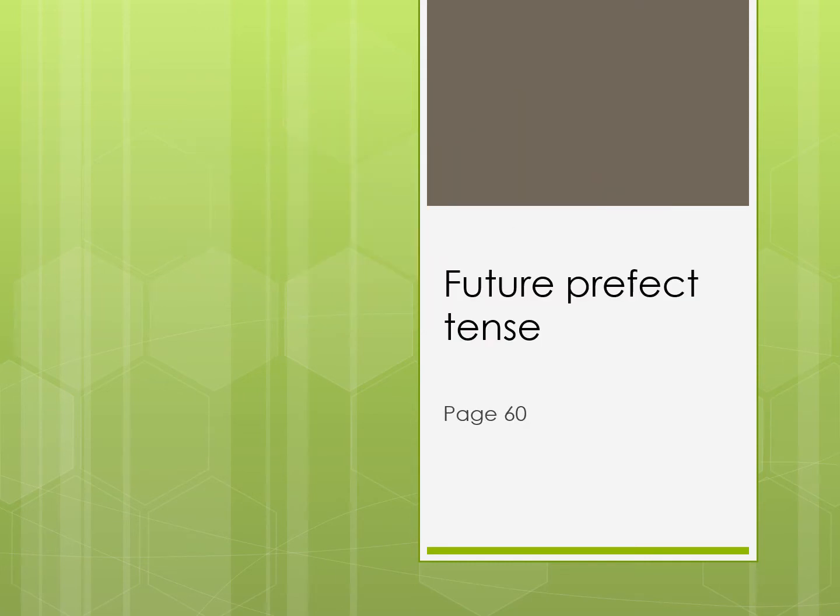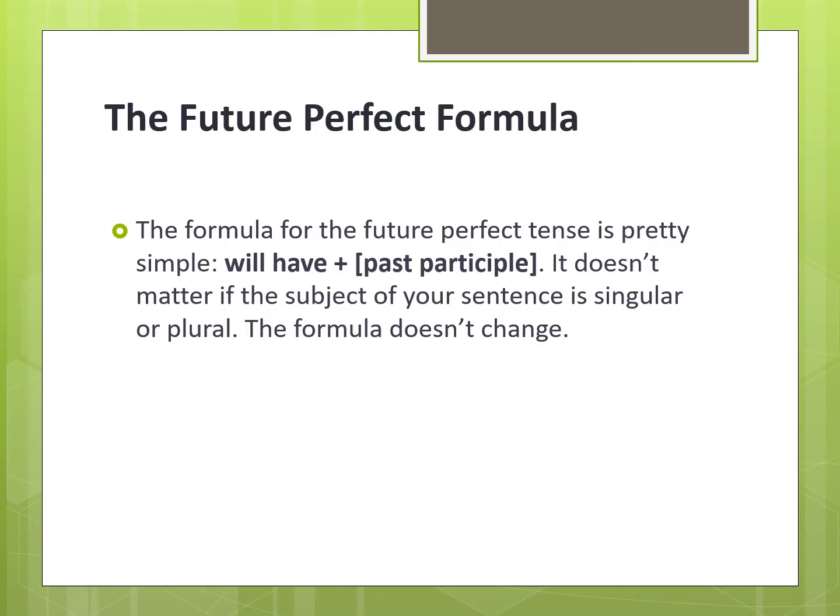Our topic today is the future perfect tense, page 60. The future perfect tense is mainly used to express, first of all, we'll start with the formula. Let's talk about the use later, but we'll start to explain the formula of the future perfect tense, which is very simple. Will have plus past participle, and this formula works with all subjects. So it doesn't matter if the subject of your sentence is singular or plural. The formula doesn't change. It works for all kinds of subjects.